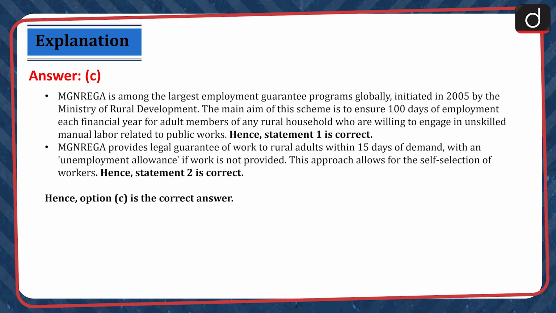MGNREGA is among the largest employment guarantee programs globally, initiated in 2005 by the Ministry of Rural Development. The main aim of this scheme is to ensure 100 days of employment each financial year for adult members of any rural household who are willing to engage in unskilled manual labor related to public works. Hence, statement 1 is correct. MGNREGA provides legal guarantee of work to rural adults within 15 days of demand with an unemployment allowance if work is not provided. This approach allows for the self-selection of workers. Hence, statement 2 is correct. Hence, option C is the correct answer.